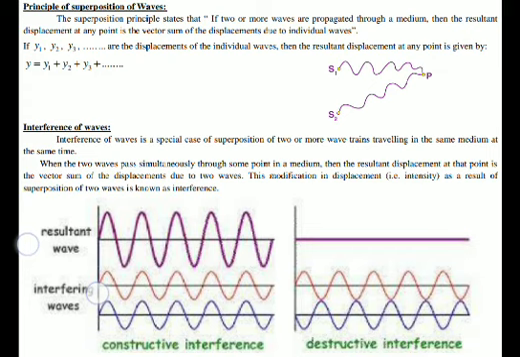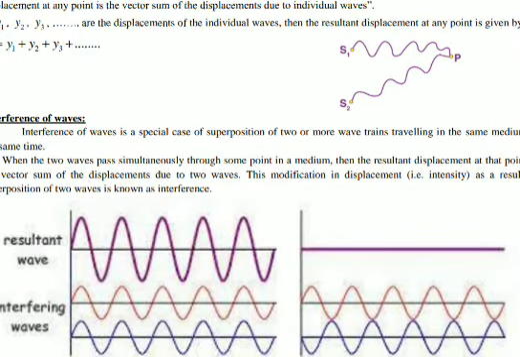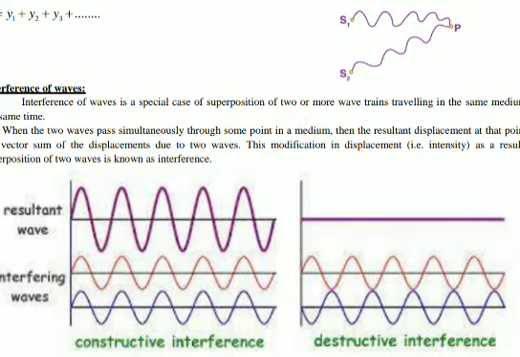Okay, and this particular modification in the intensity is itself called an interference. Now there are two types of interference. One is constructive interference and another is destructive interference. So what will happen in case of constructive interference?